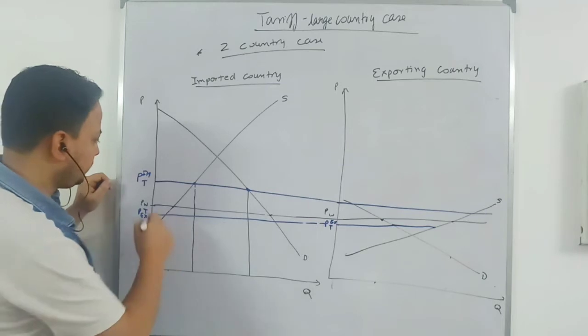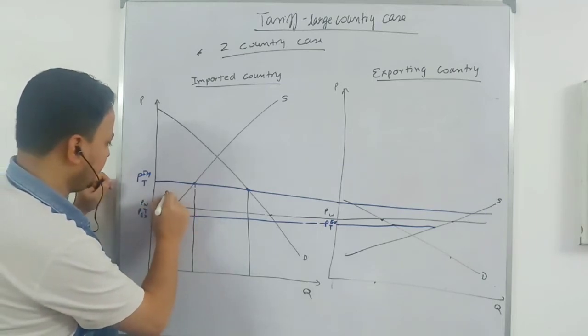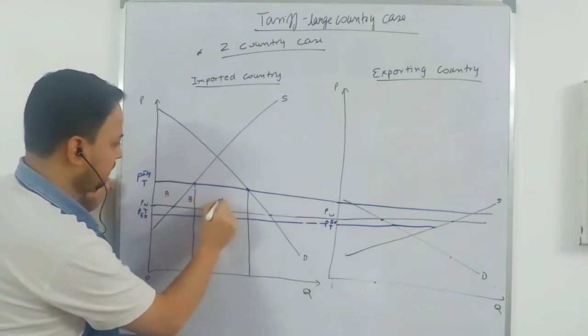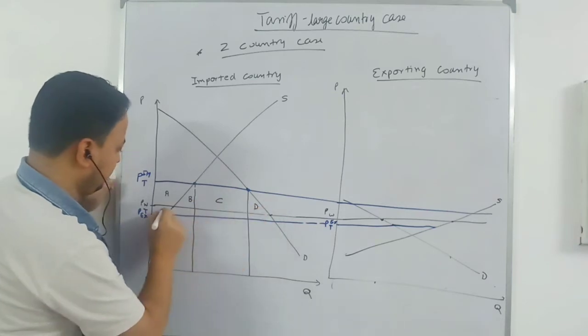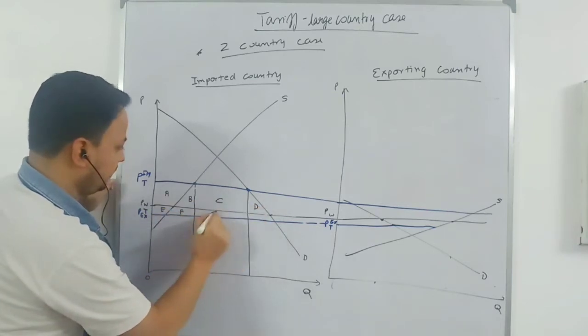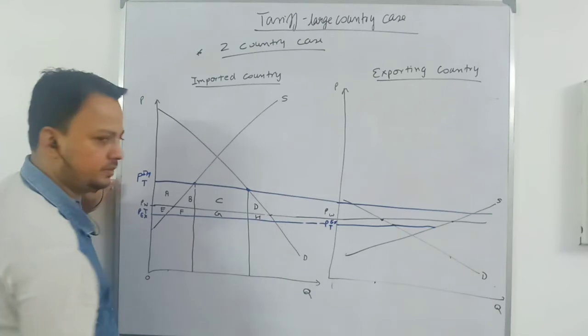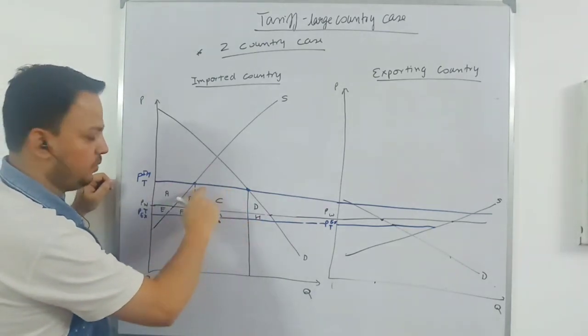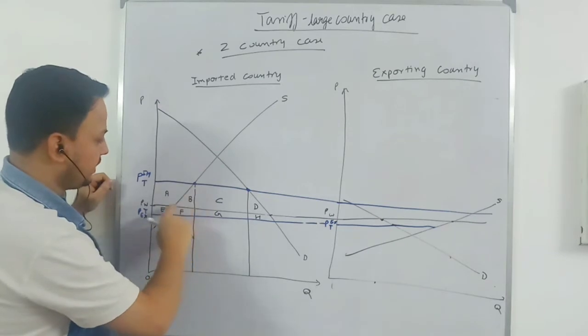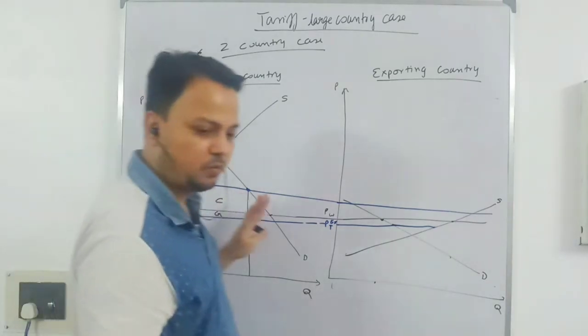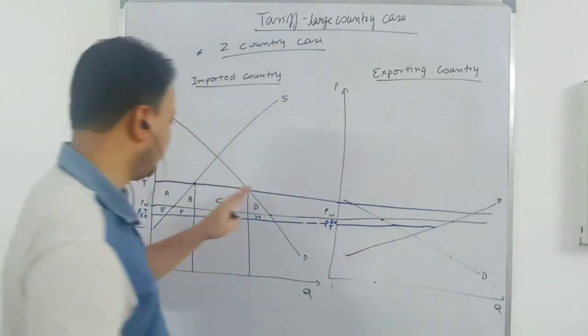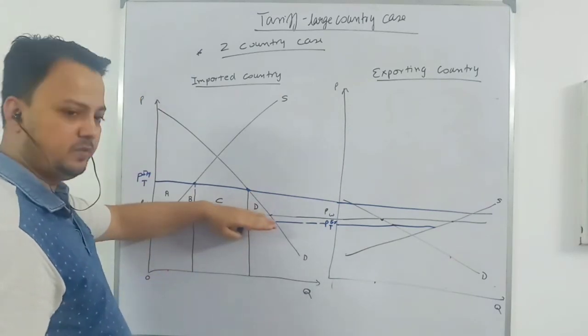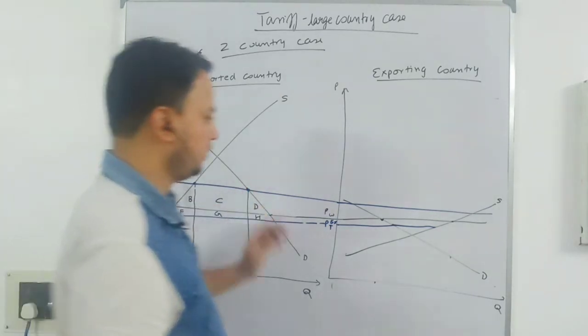So label this one A, B, C, D, E, F, G, H. I'm coming to this triangle. What does this triangle mean? Some of you know a little bit. This part A, B, C, D we did yesterday. We will be doing this one.